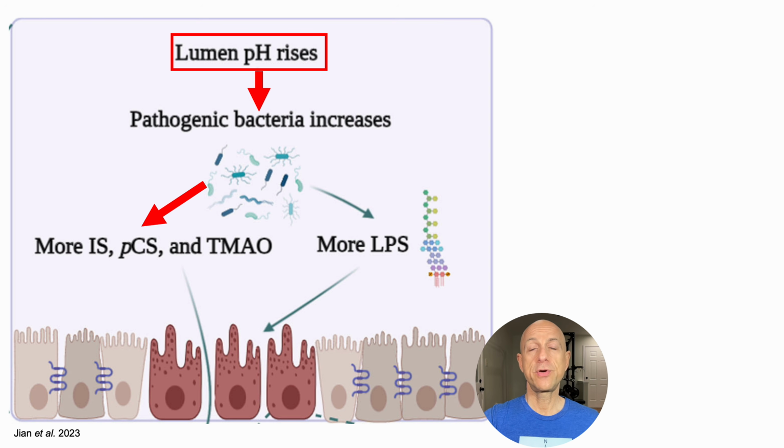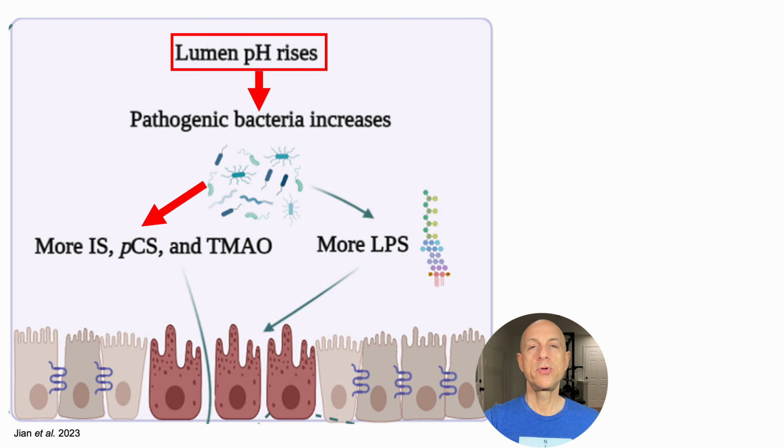Those pathogenic bacteria don't just produce TMA and correspondingly TMAO, they also produce other metabolites that are bad for health, including indoxyl sulfate, IS, and paracresol sulfate, PCS. And I've covered those other gut bacteria-derived metabolites in videos on the channel, and I'll link to a couple of them in the right corner.